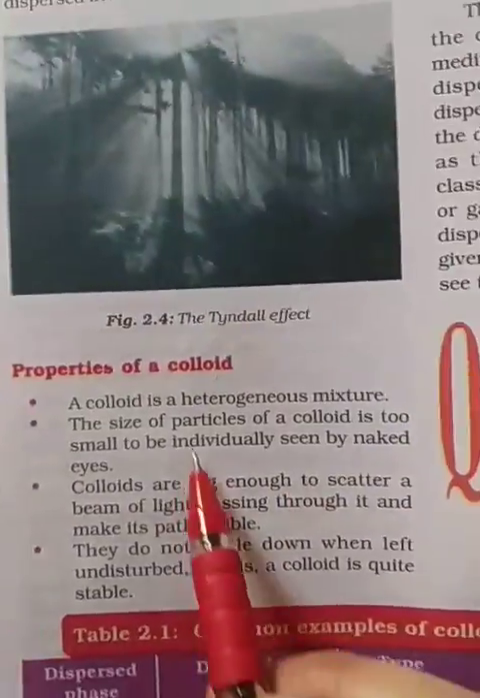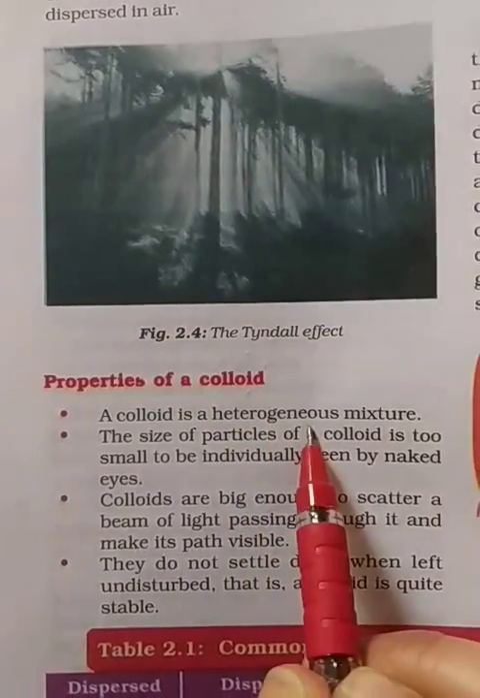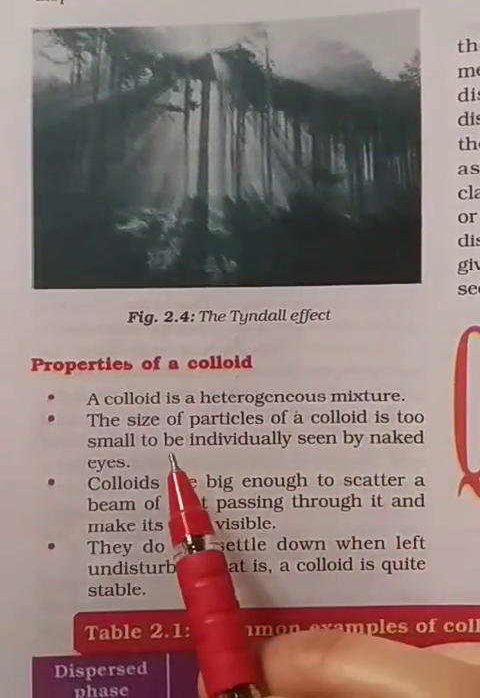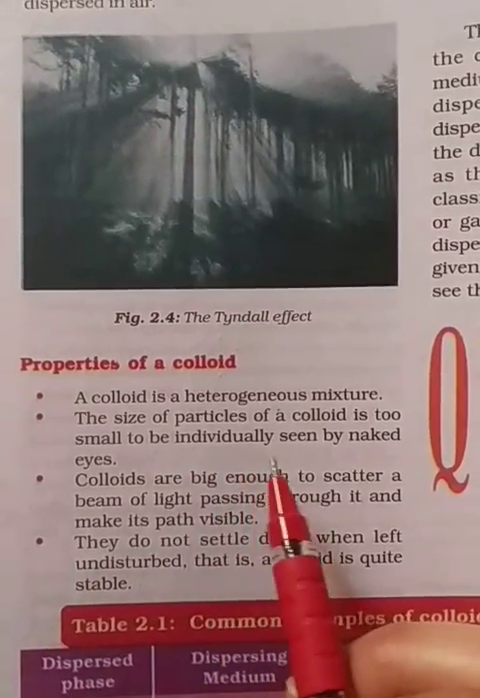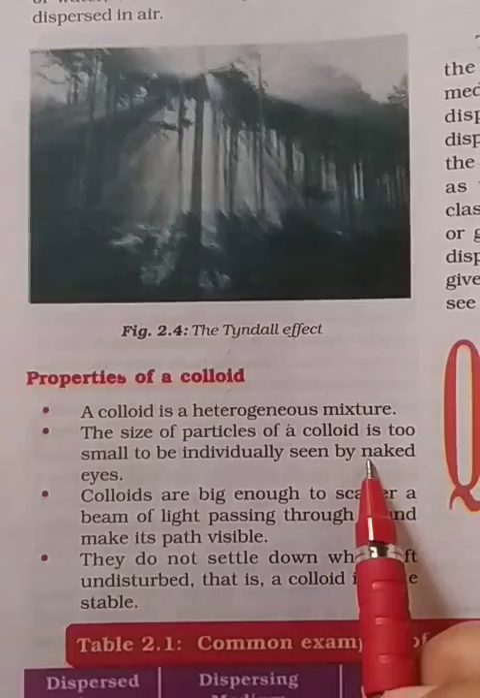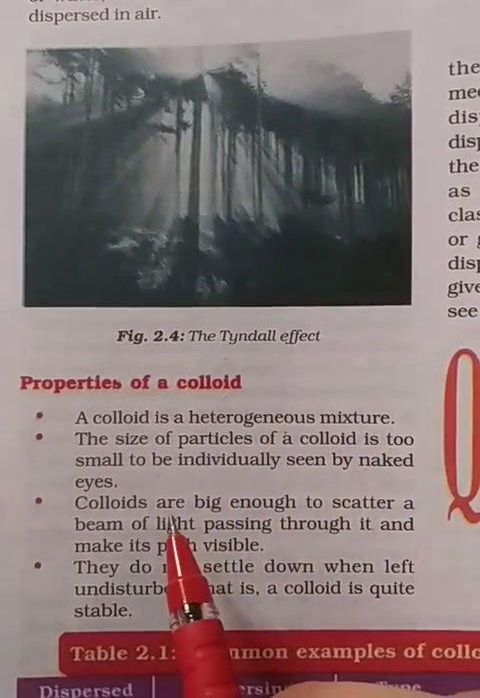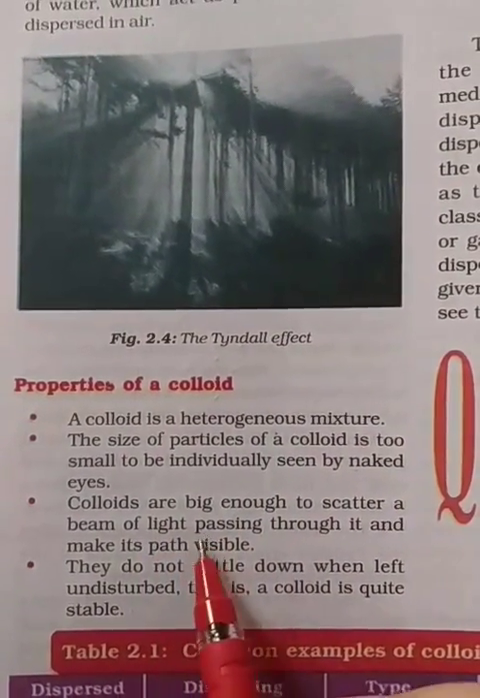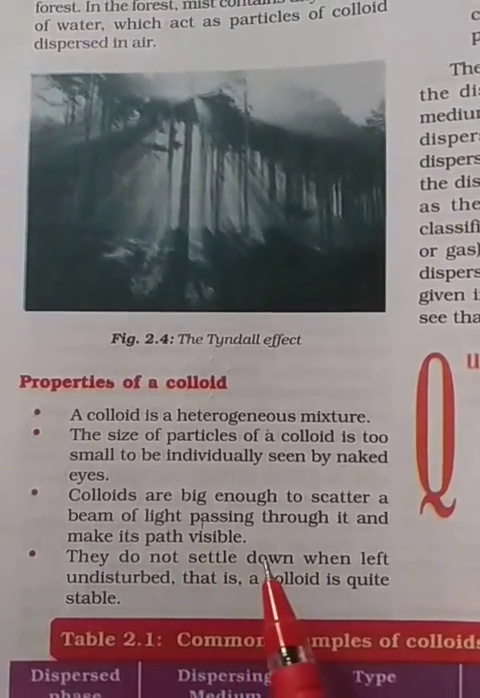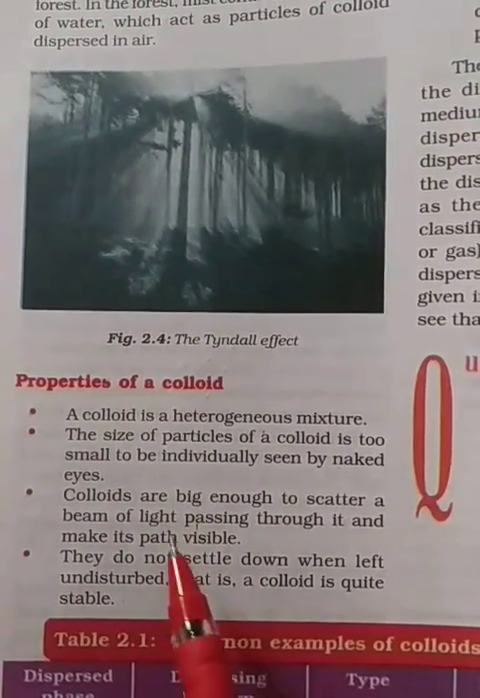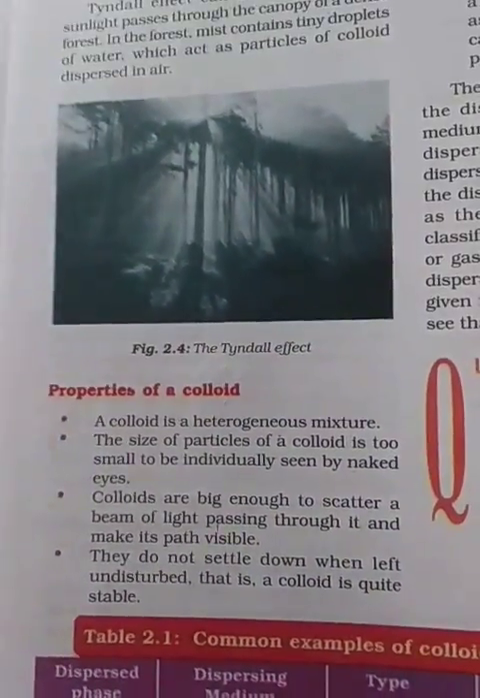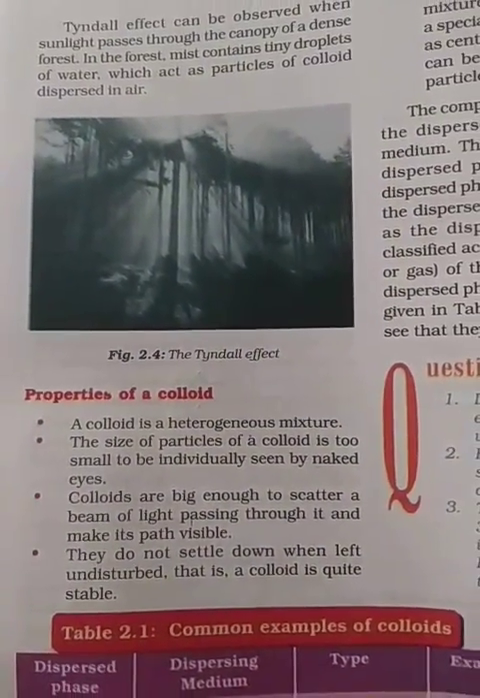Now the properties. A colloid is a heterogeneous mixture but looks like a homogeneous one. The size of the particles of a colloid is too small to be individually seen by naked eyes. Colloid particles are big enough to scatter a beam of light passing through it and make its path visible. They do not settle down; they always keep on moving. When left undisturbed, the colloid is quite stable. So these are the different types of solution.